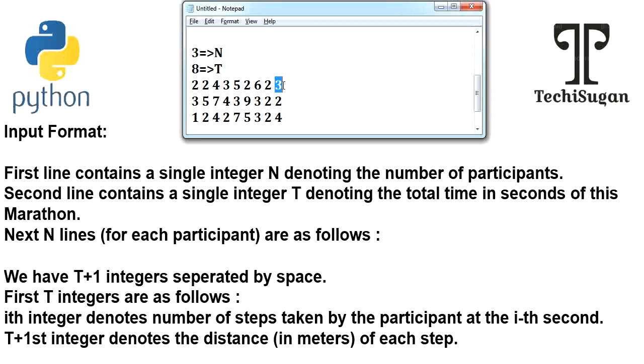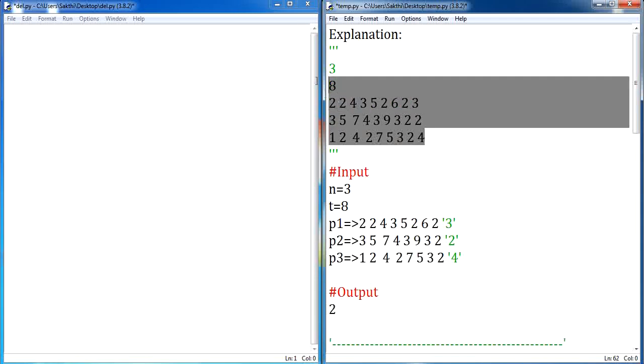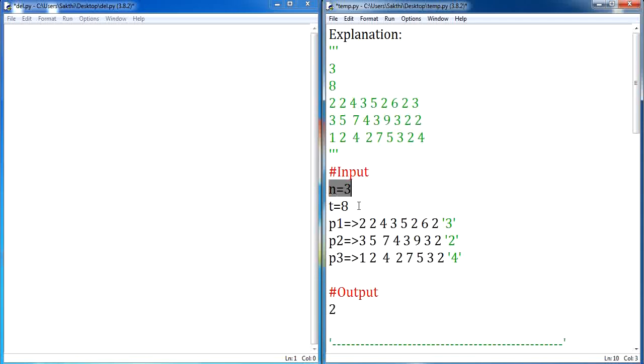Now we will see the explanation of how to solve this problem. You can notice that these are the input values they have given, and n is the number of participants and t is the time in seconds. We have 3 participants. Each participant is given 9 values if the time is 8, and the 9th value is the distance covered by the person for each step, and 2 is your output.